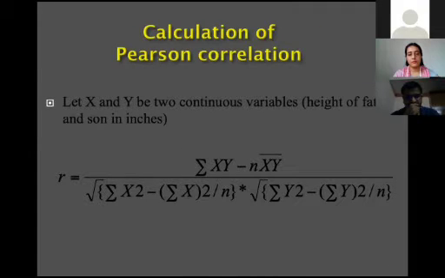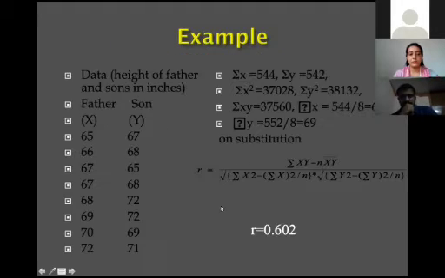This is the test statistic for calculating the correlation coefficient. Since both variables are continuous in nature, suppose height of fathers and sons in inches. This is the formula for calculating Pearson's product moment correlation. You take the product of both variables, n, the mean of the first group, the mean of the second group, the standard deviation of the second group, and this is the formula for calculating it. Let's take an example: suppose you want to know the association between the height of fathers and sons in inches.